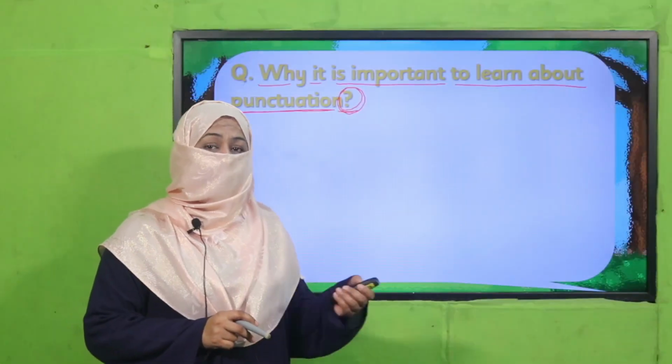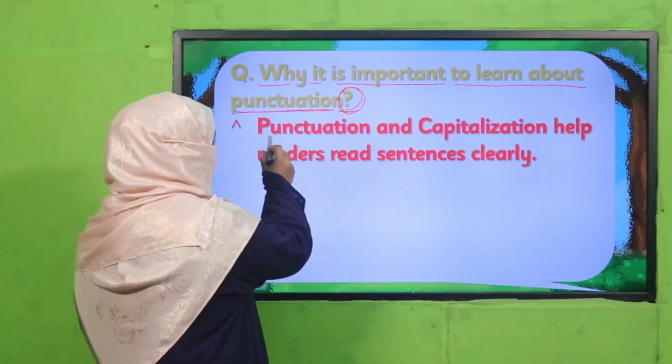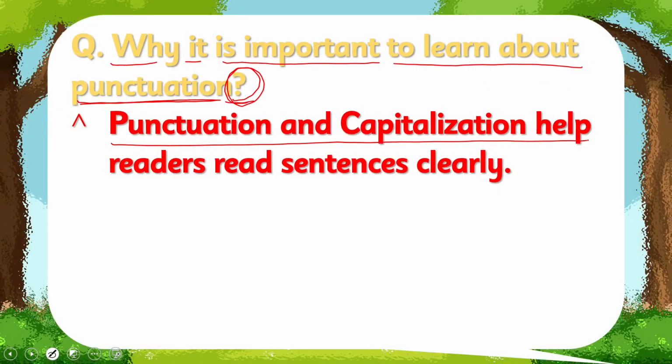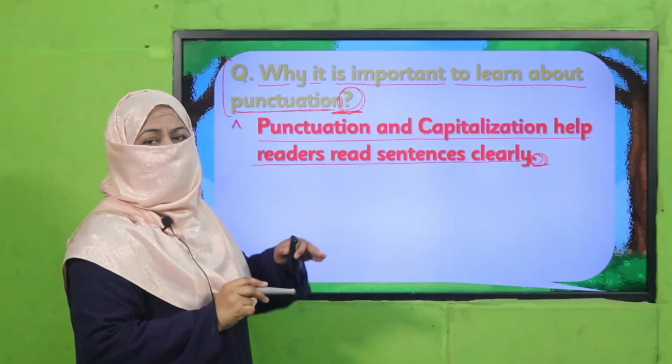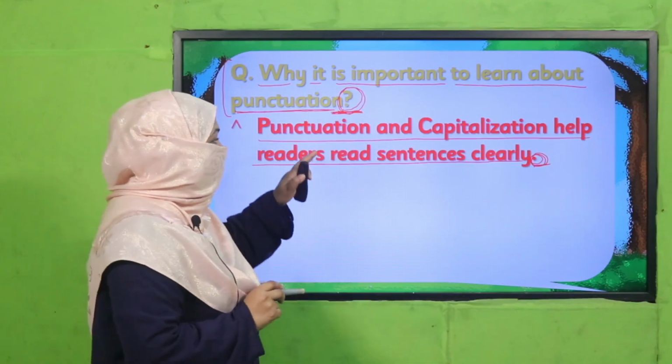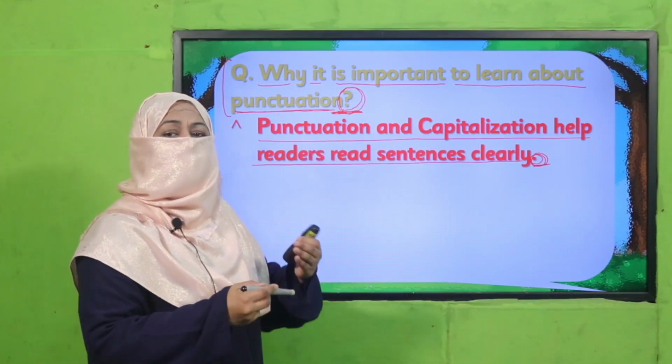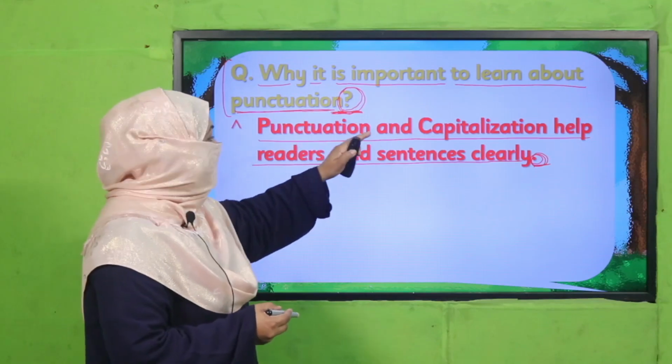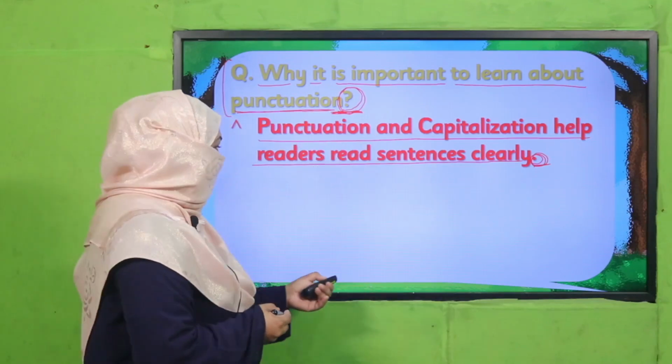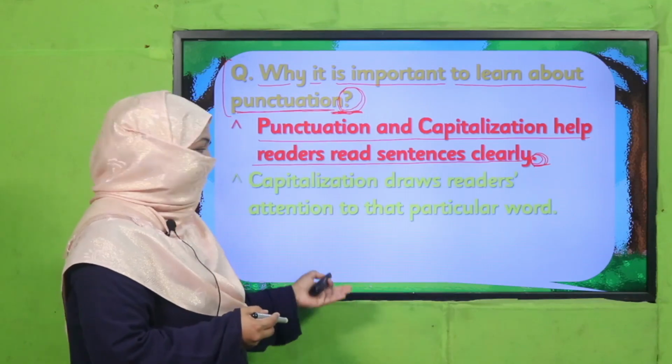Yes, my dear students, I hope you remember that punctuation and capitalization help the readers to read sentences clearly, right? I have put a full stop here. It means the sentence is complete here. I have put a question mark here. It means it's a question. So beta, when we place punctuation marks in our writing, the one who is reading the text will understand it's a question, this sentence ends here and the other sentence is starting next.